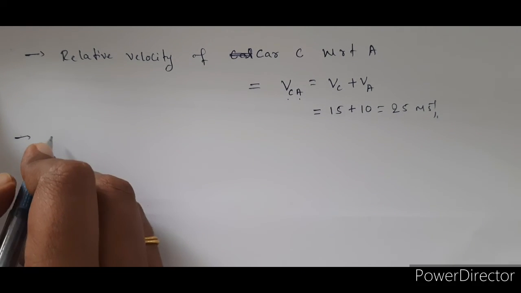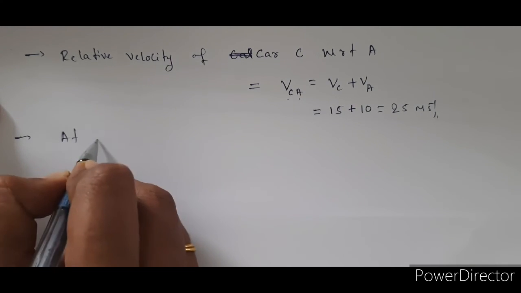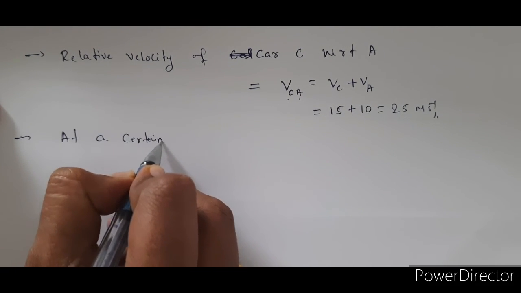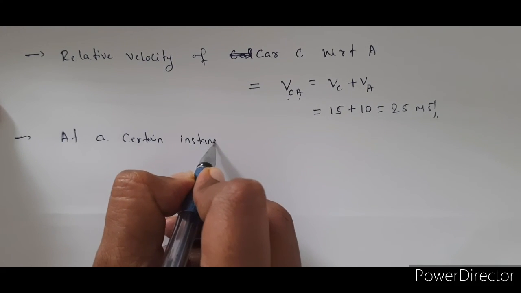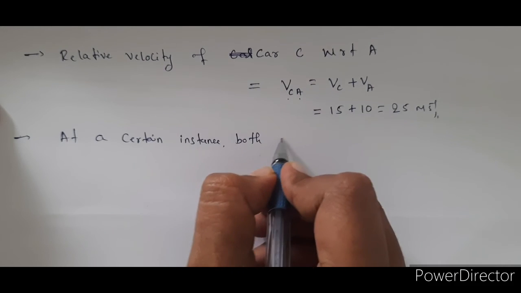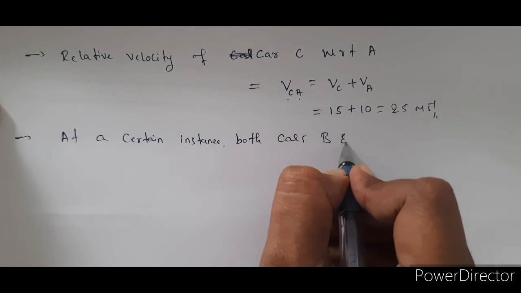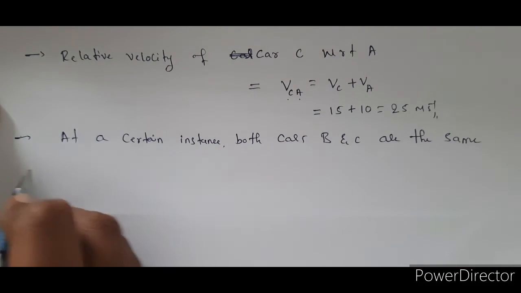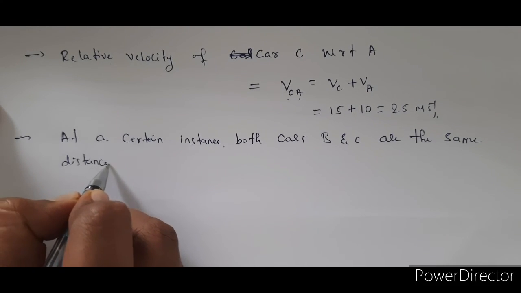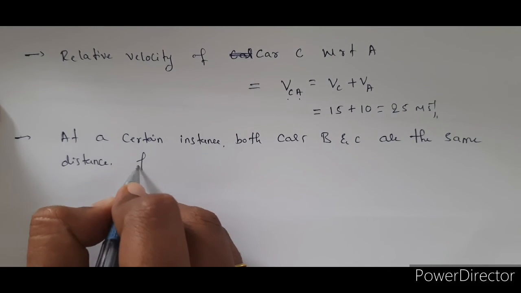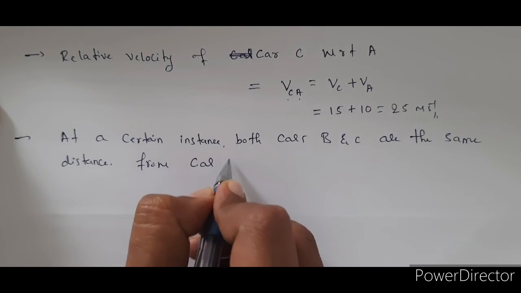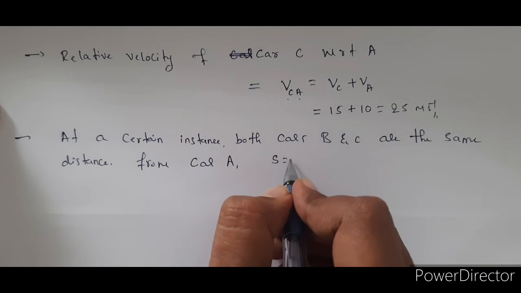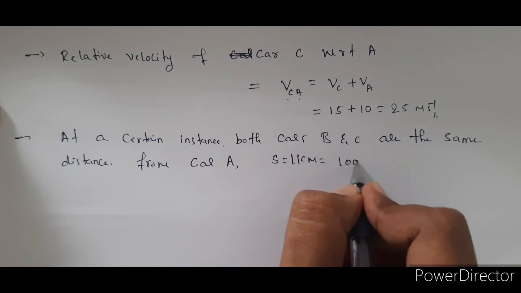At a certain instant, both cars B and C are at the same distance from car A. That distance S is 1 kilometer, that is equal to 1000 meter.